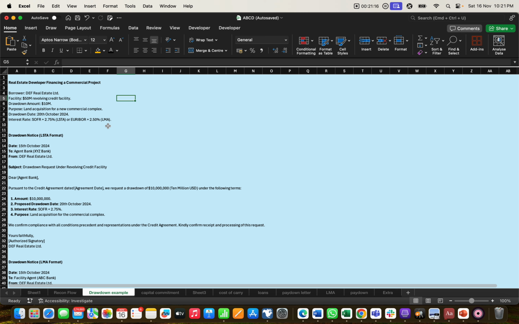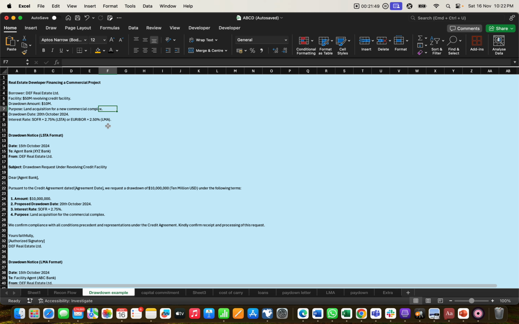The agreement between borrower and lender and all the agents is 50 million, whatever the loan agreement is, but as per that agreement, the drawdown amount he requires is 10 million. He also mentioned the purpose: land acquisition, meaning he wants to build a commercial complex and requires land acquisition. He mentioned in that letter what purpose he requires it for.